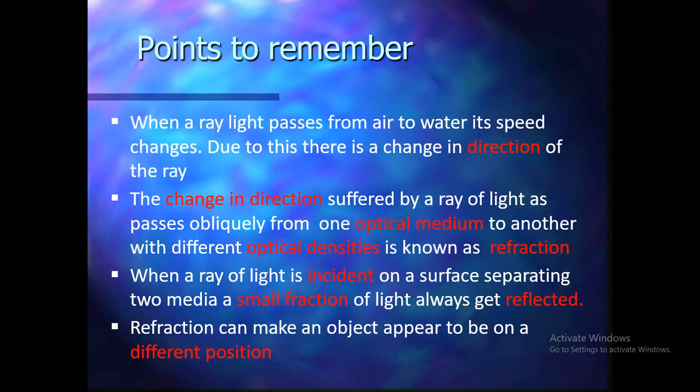Now, the main point arises. Why does light change its direction and velocity in glass or in water, as we already saw in the image on the previous slide? When light enters from air at angle theta 1 and enters the medium glass, it changes its direction. Why?